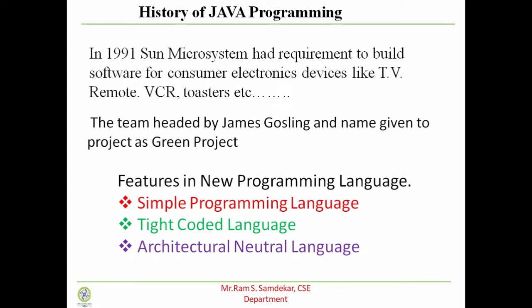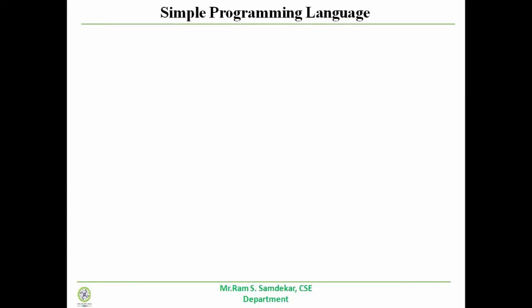What is the meaning of a simple programming language? If we say that a programming language is simple, the first criterion is that the language gives a minimum execution time. This means the application built with that programming language will take very little execution time. Now understand why there is a need for this requirement, why this characteristic is most important.